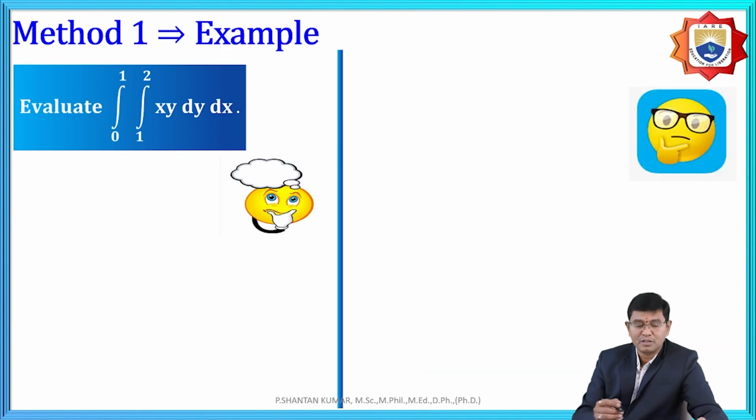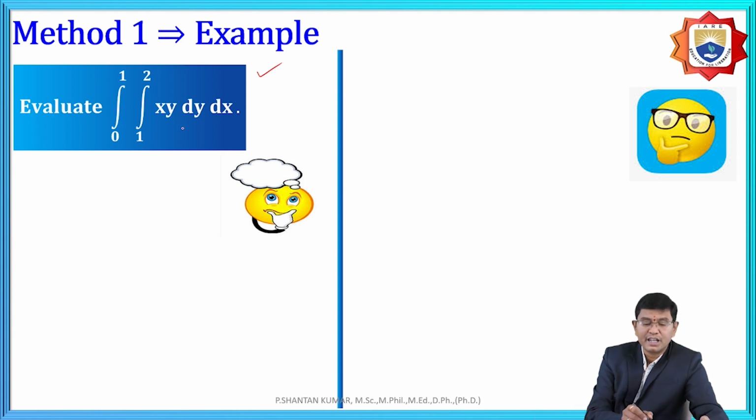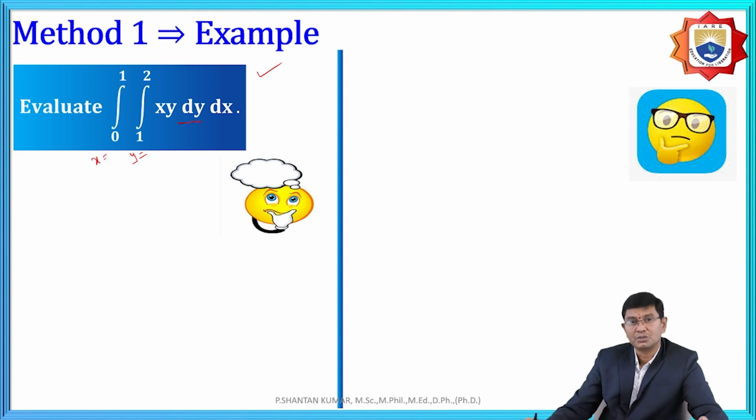For example, we will discuss three problems. Here, the double integration from 0 to 1, 1 to 2, of xy dy dx. That means the problem is under the function of x comma y, with dx and dy. The limits are not mentioned particularly like x and y, but based upon the understanding, the inner is dy. That means we treat these as the limits for y equal to 1 to 2, and the rest of the limits x equal to 0 to 1.